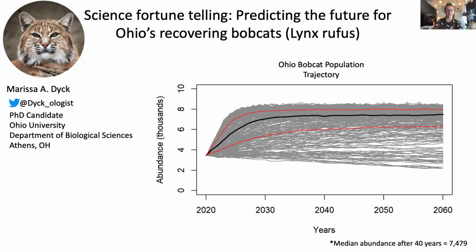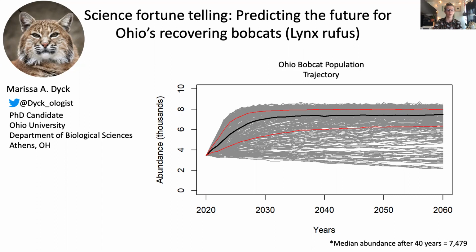To gather the data necessary, I used information from roadkill bobcats to determine age and sex-specific road mortality risk and created a road mortality risk map for bobcats in Ohio. I also created a habitat suitability map using data on verified sightings, and I referenced the literature on non-harvested populations to determine reproductive rates and age and sex-specific survival rates. We can incorporate these maps and this information into models that predict population trajectories into the future.